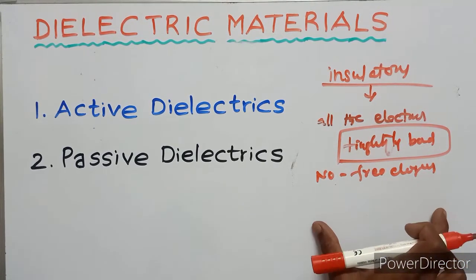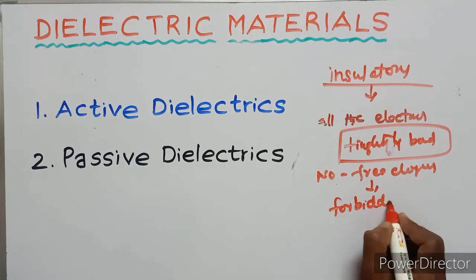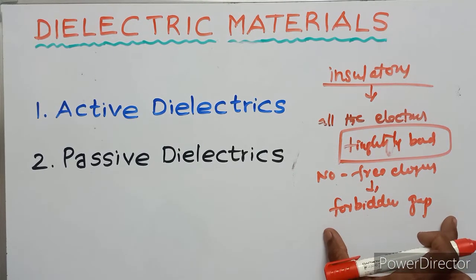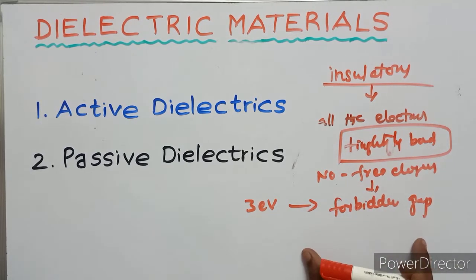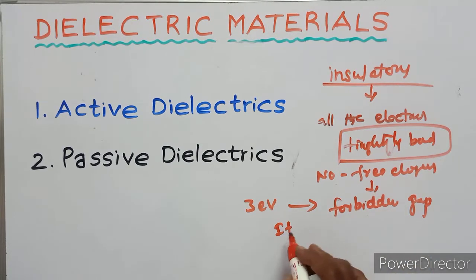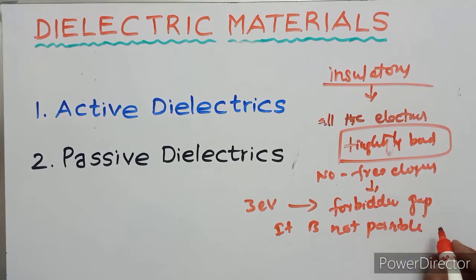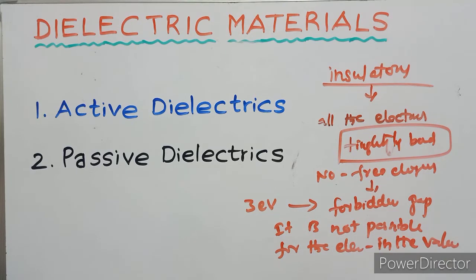No free charges. So that means the forbidden gap is more than 3 electron volts. Therefore it is not possible for the electrons in the valence band. So there is no conduction.